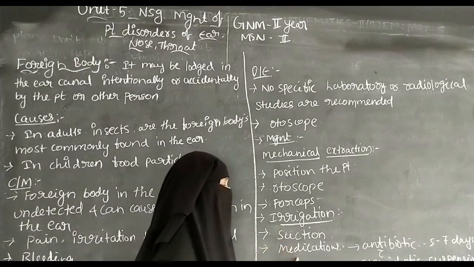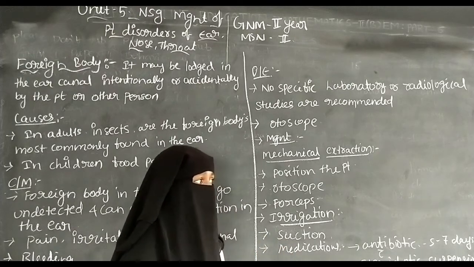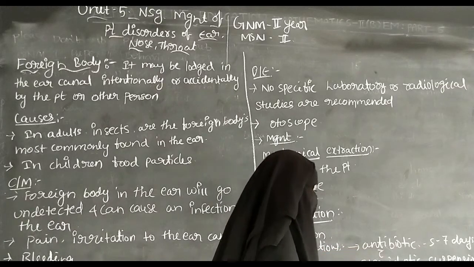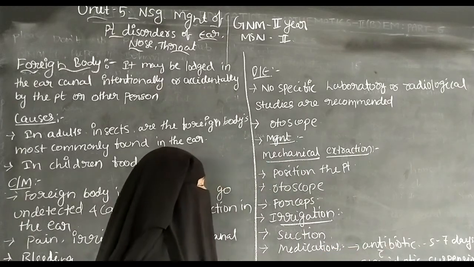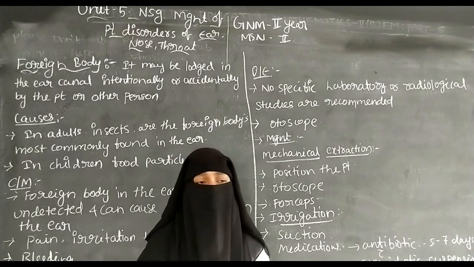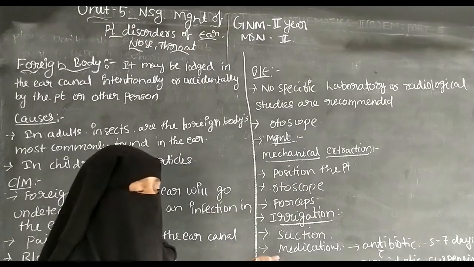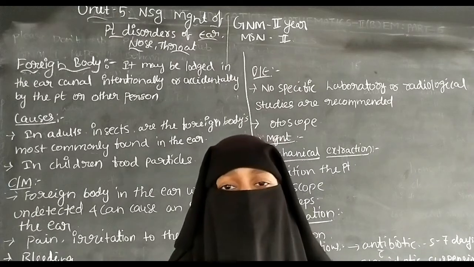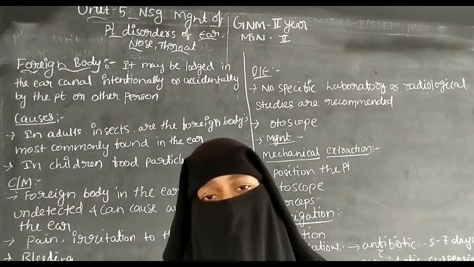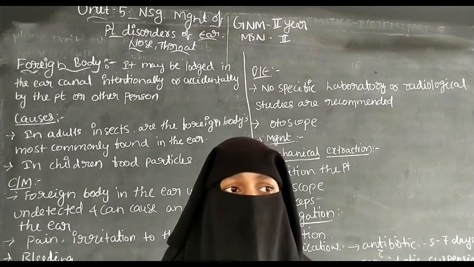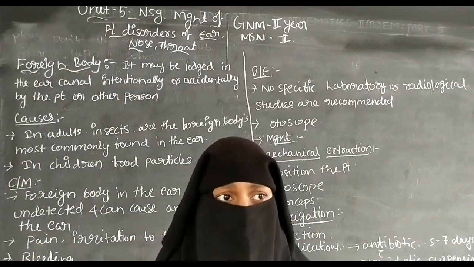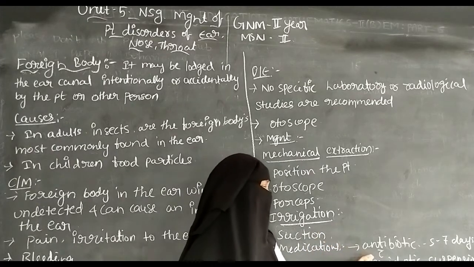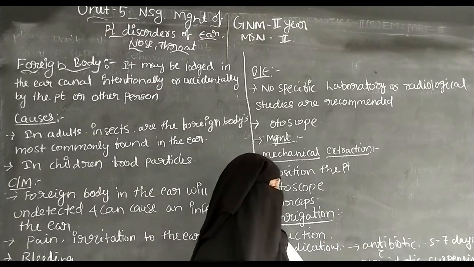So the next one is the medications. The medications include antibiotics along with steroid otic suspension. The antibiotics can be used to reduce the infection. A foreign body inside the ear can cause infection and also inflammation. So there is swelling, and infection also occurs. Therefore, to reduce infection, antibiotics are used, along with steroid otic suspension.